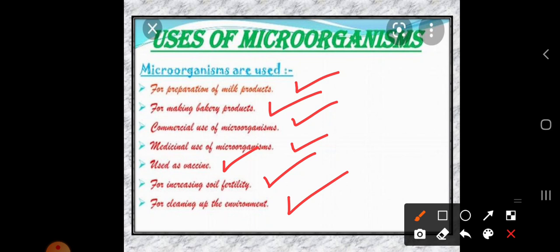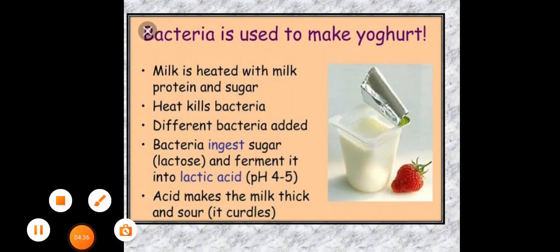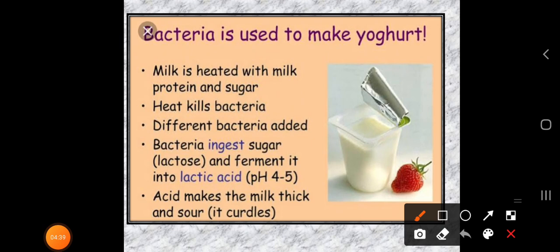These are the uses of microorganisms. If a 1-mark question is asked, what are the uses of microorganisms, you should choose 2 to 3 points and write them. Now let's take an example of how bacteria are used to make yogurt.